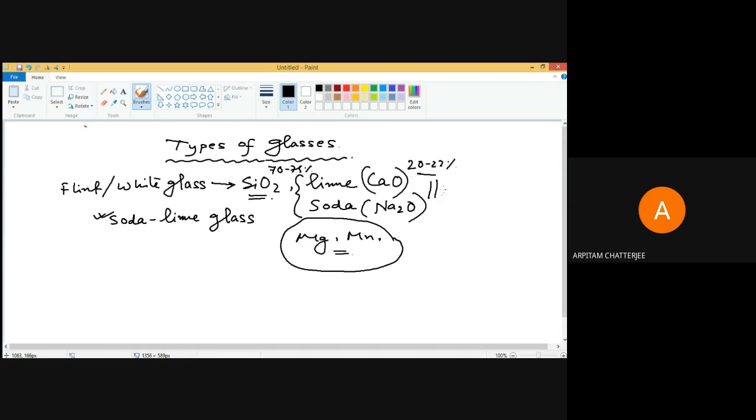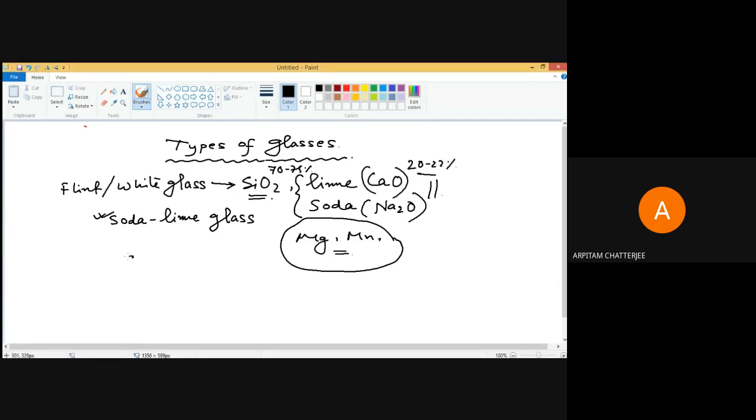Potash is there, manganese is there, magnesium is there. But since these impurities are needed in a very small quantity, they are not actually added individually. Whenever glass is produced, some of the already used glass is mixed into it in a very small quantity. So when new glass is made using these materials, a portion of already made glass is used in it. That's called cullet.